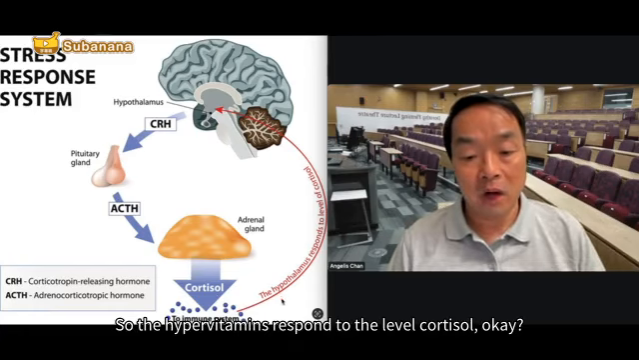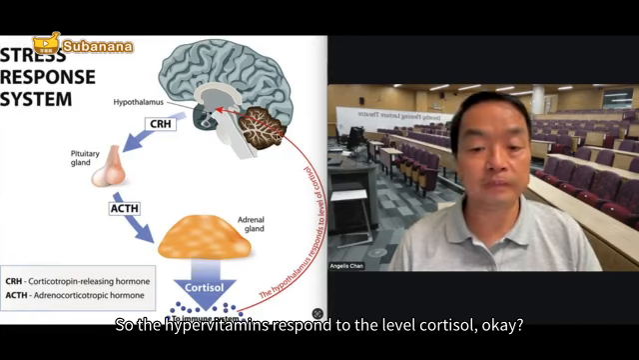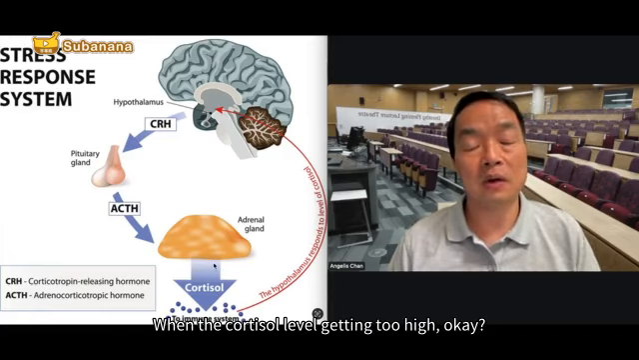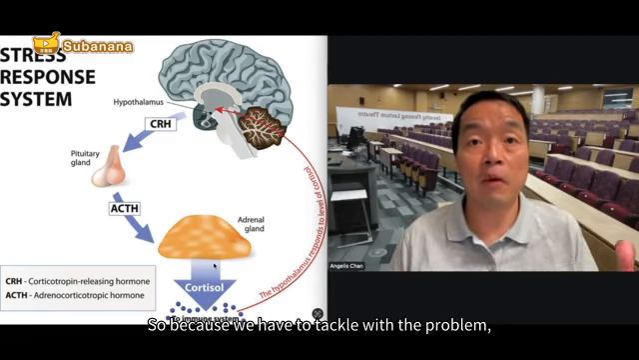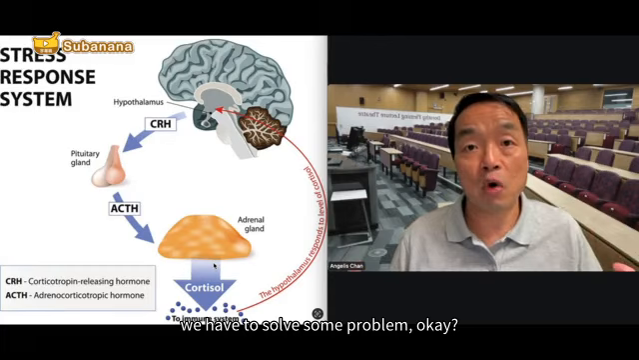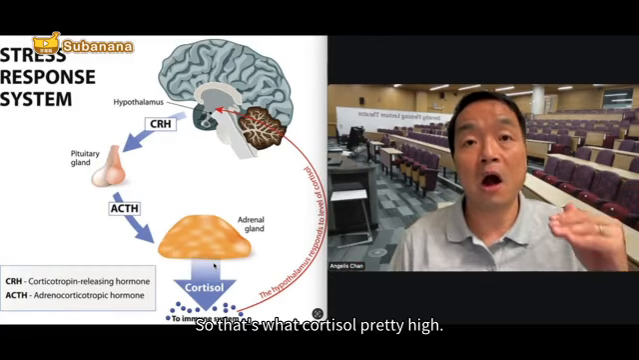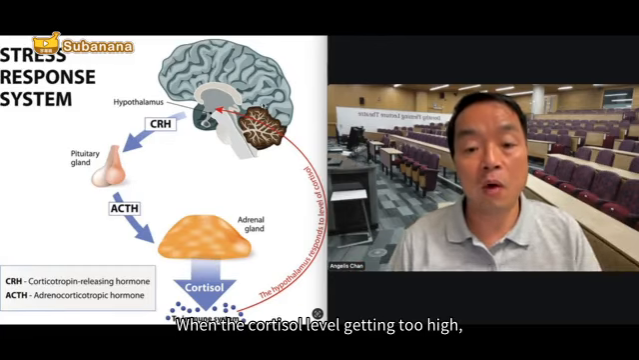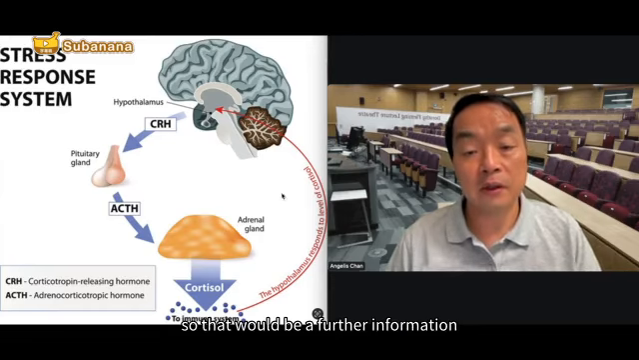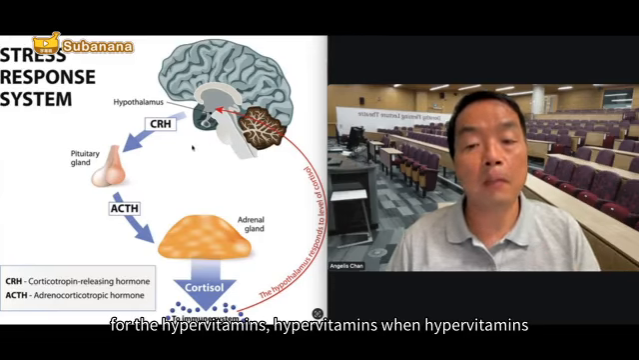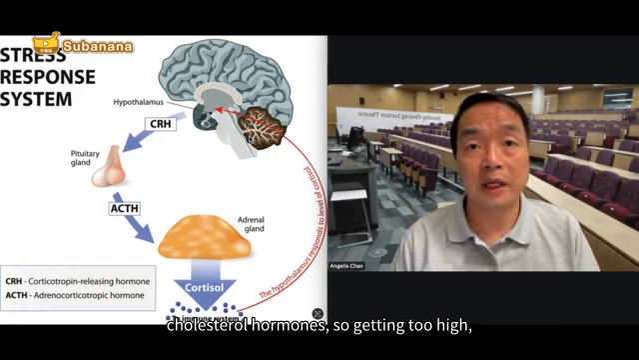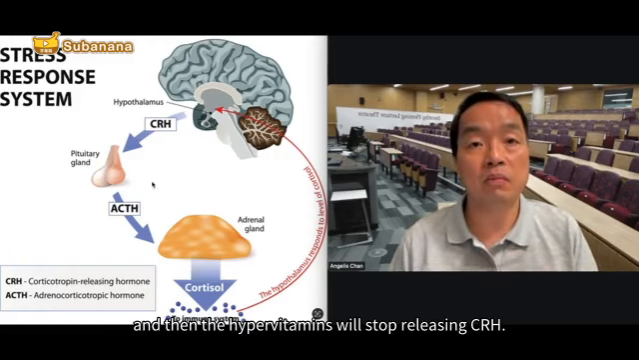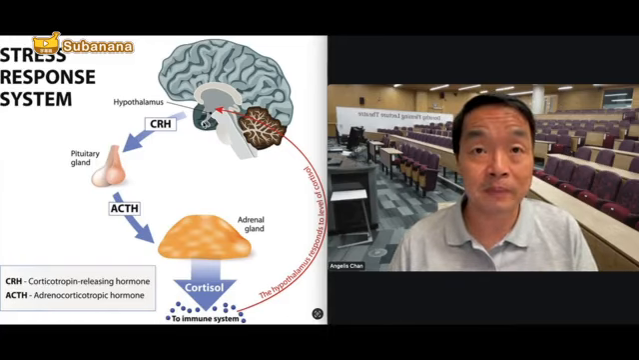So the hypothalamus responds to the level of cortisol when the cortisol level is getting too high. Because we have to tackle the problem, we have to solve some problem, so that's why cortisol is pretty high. When the cortisol level is getting too high, that will be further information for the hypothalamus. When the hypothalamus receives the signal that the cortisol hormone is getting too high, the hypothalamus will stop releasing CRH. Do you understand what I mean?